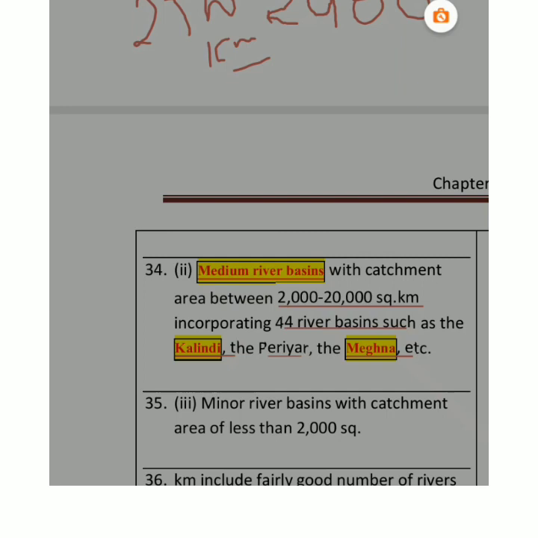You must have understood why these rivers are perennial. I told you the meaning of perennial. Water remains throughout the year in these. I told you perennial rivers are those where water remains throughout. What are the reasons behind this? Why are they perennial? Because of melting of snow. Melting of snow, I told you, right?